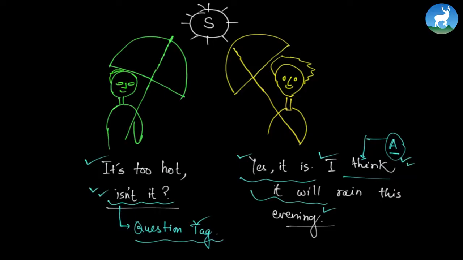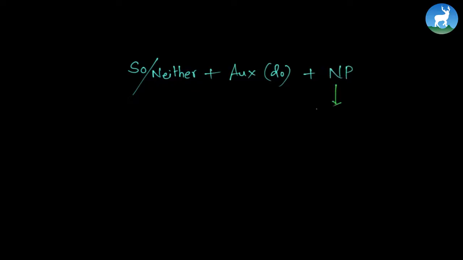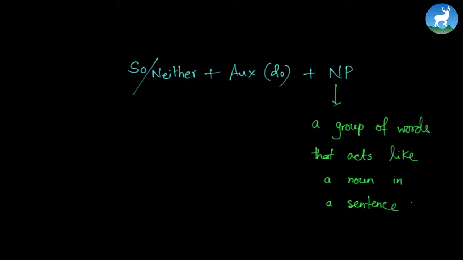Now let's analyze this properly. We have some agreement and disagreement structures. Let's begin with the first one. So neither plus auxiliary do plus noun phrase. So what is a noun phrase? Now this can be something new for you. A noun phrase is a group of words that acts like a noun in a sentence. Let's look at an example for this thing called noun phrase, and we'll go back to our structure.